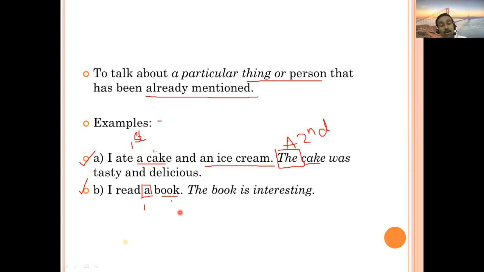I read a book, and now I'm referring to the same book here, which is already mentioned. And now if I want to use an article, then that article will be the. The book is interesting. So which book is interesting? The book which I was talking about, the same book is interesting. It does not mean something else. And if instead of the you say a book is interesting, that is going to be a totally different meaning, and it will not be specific. So I read a book, the book is interesting, so I'm referring to the book a second time here, and therefore that is article the. Are you clear about these two examples? Yes, sir. Then let's go to the next slide.